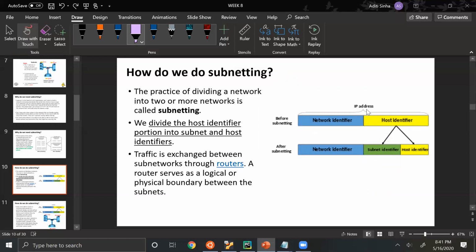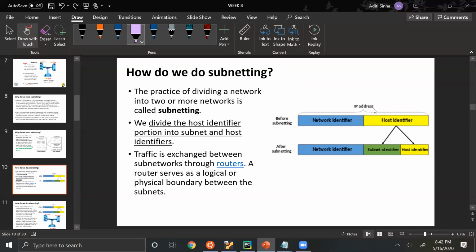So suppose I had 16 bits here, and this is 8 and this is 8. Earlier on the same network, I could have 2 to the 16 minus 2 hosts. But now 8 bits of them have been reserved for the subnetwork. So now on a single subnetwork, I can have 2 to the 8 minus 2 hosts.